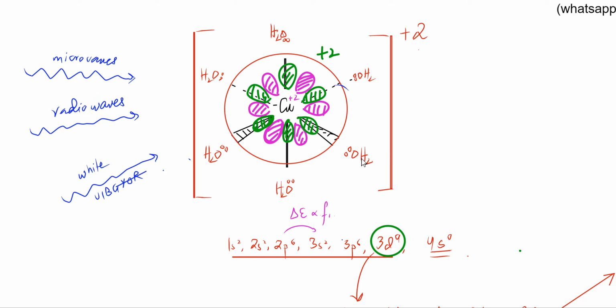So all the water molecules and their lone pairs are getting attracted on the axis. If they're getting attracted on the axis, then they would be very close to this green orbital over here, which means it would be very hard to keep electrons in this green orbital. Ibra, do you get my point? And it would be easier to keep electrons between the axes in the pink orbitals over here.